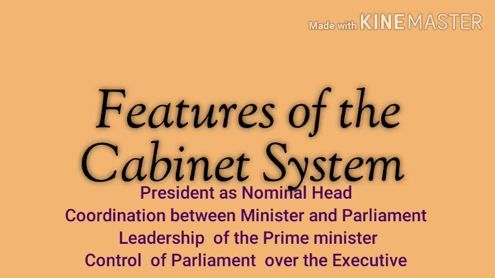Now, what kind of coordination is there between ministers and Parliament? The ministers act as both legislators and administrators. As legislators, they attend the meetings of Parliament and take active part in its debates and discussion. But as administrators, they hold different executive portfolios and carry on the administration of the union government. The ministers are members of Parliament and enjoy the support of their party also, which holds the majority in the Lok Sabha. Bills moved by the ministers are normally bound to have the support of the MPs of the ruling party and are passed in Parliament without difficulty.